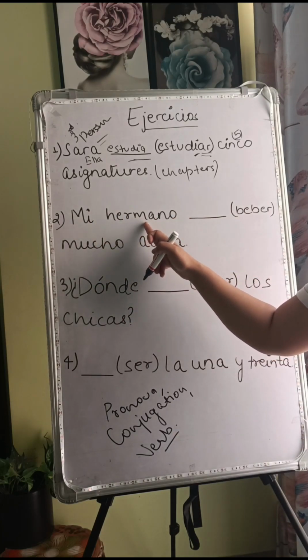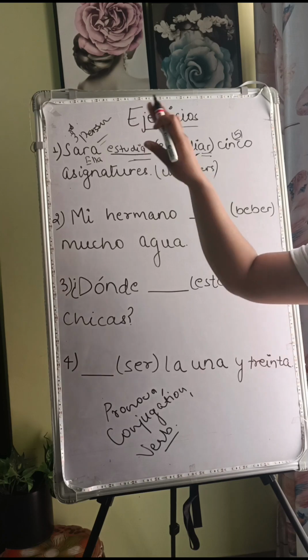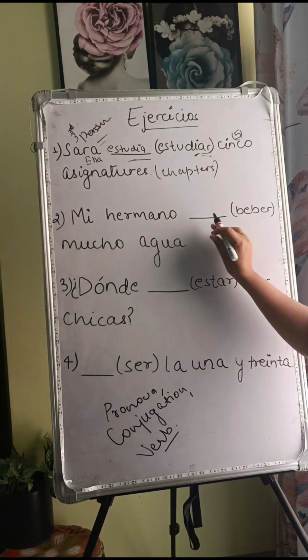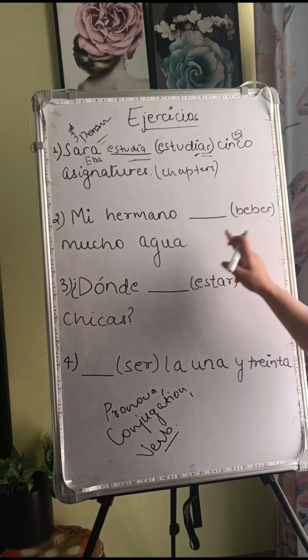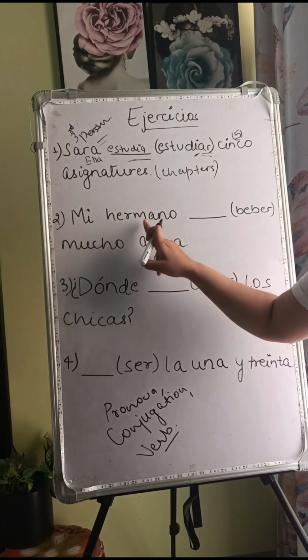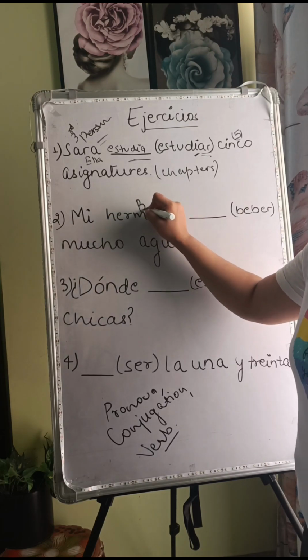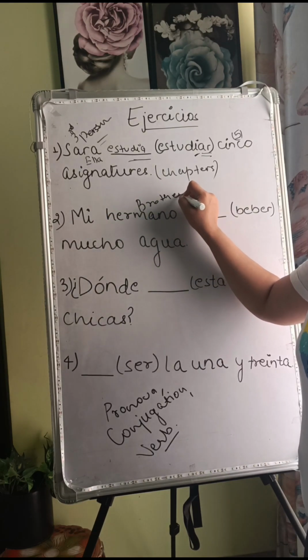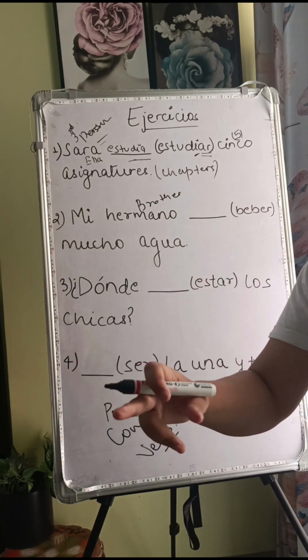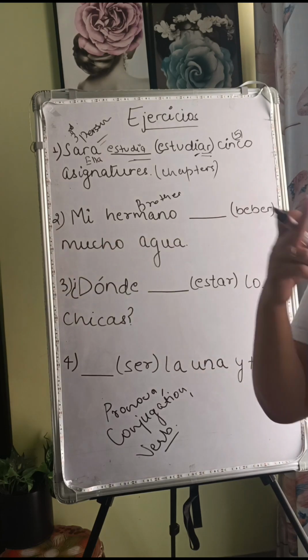Now we come to the next. Mi hermano. Let's learn the vocabulary together with it also. Mi hermano dash beber mucho agua. Mi hermano means my brother. We are talking again about the third person, not me, not you.